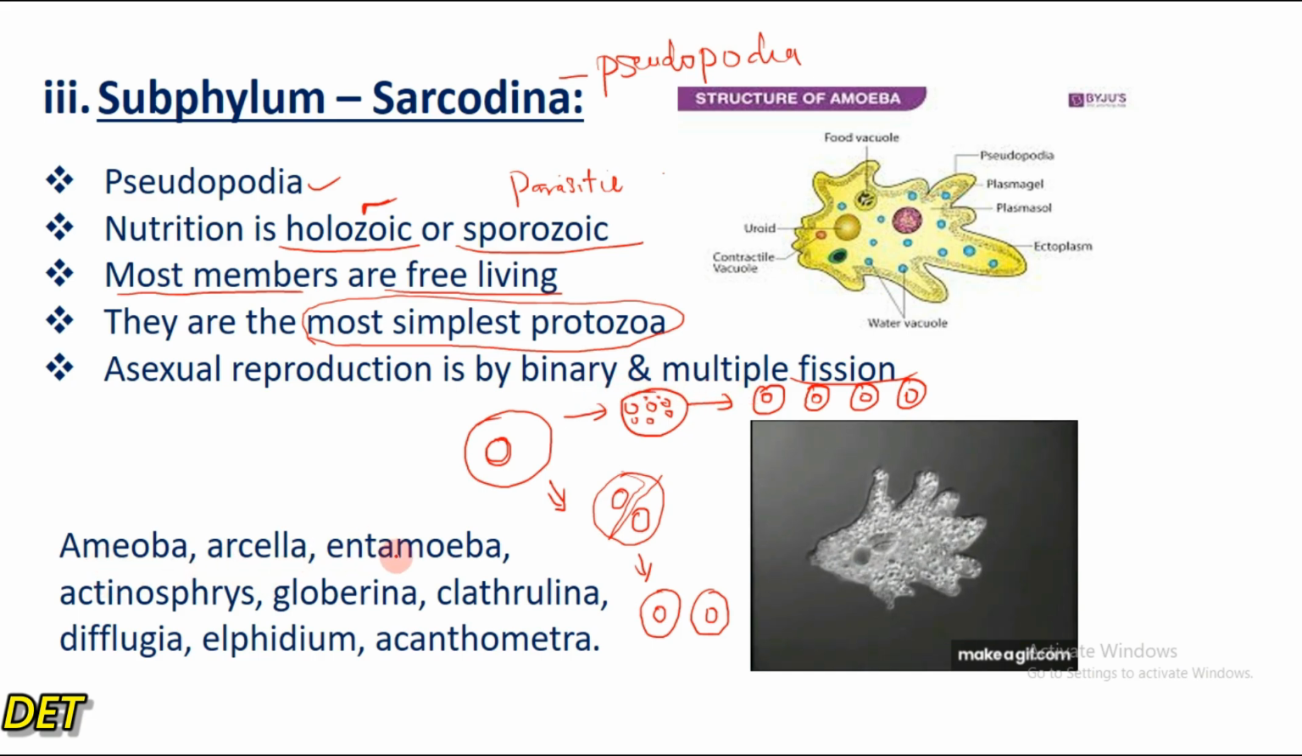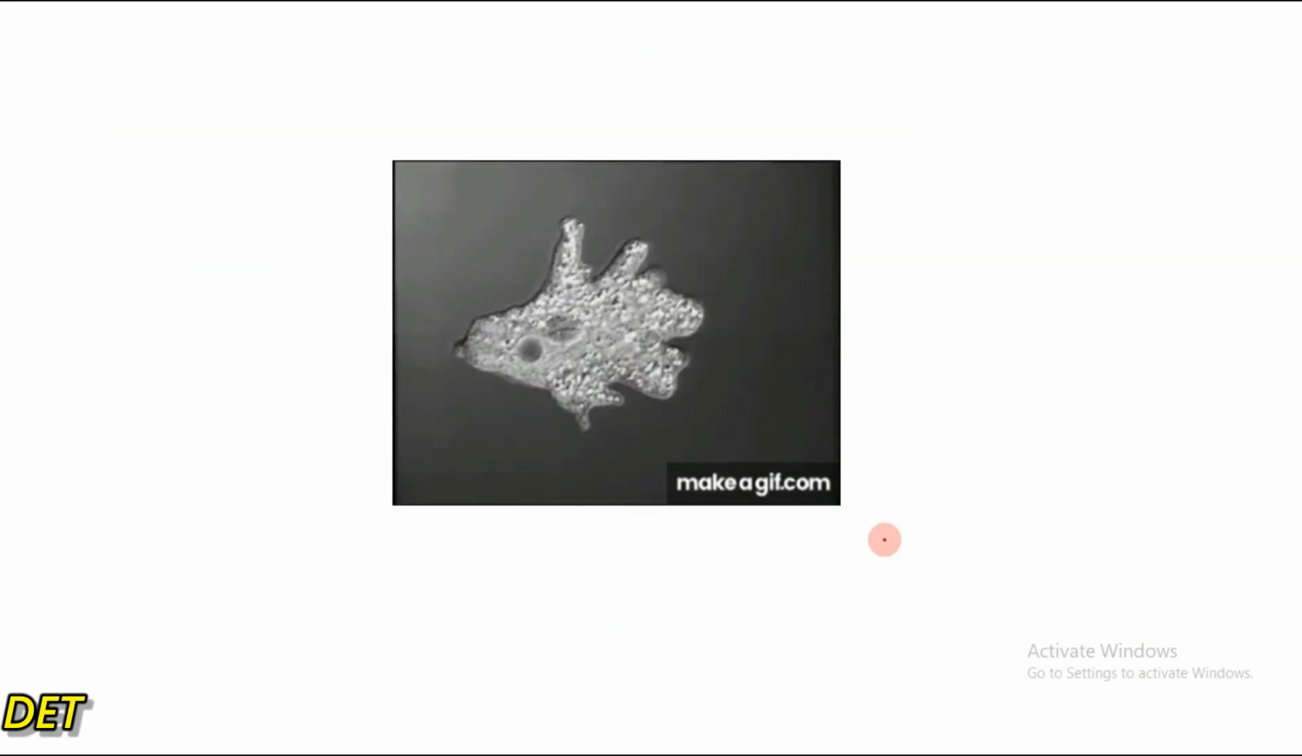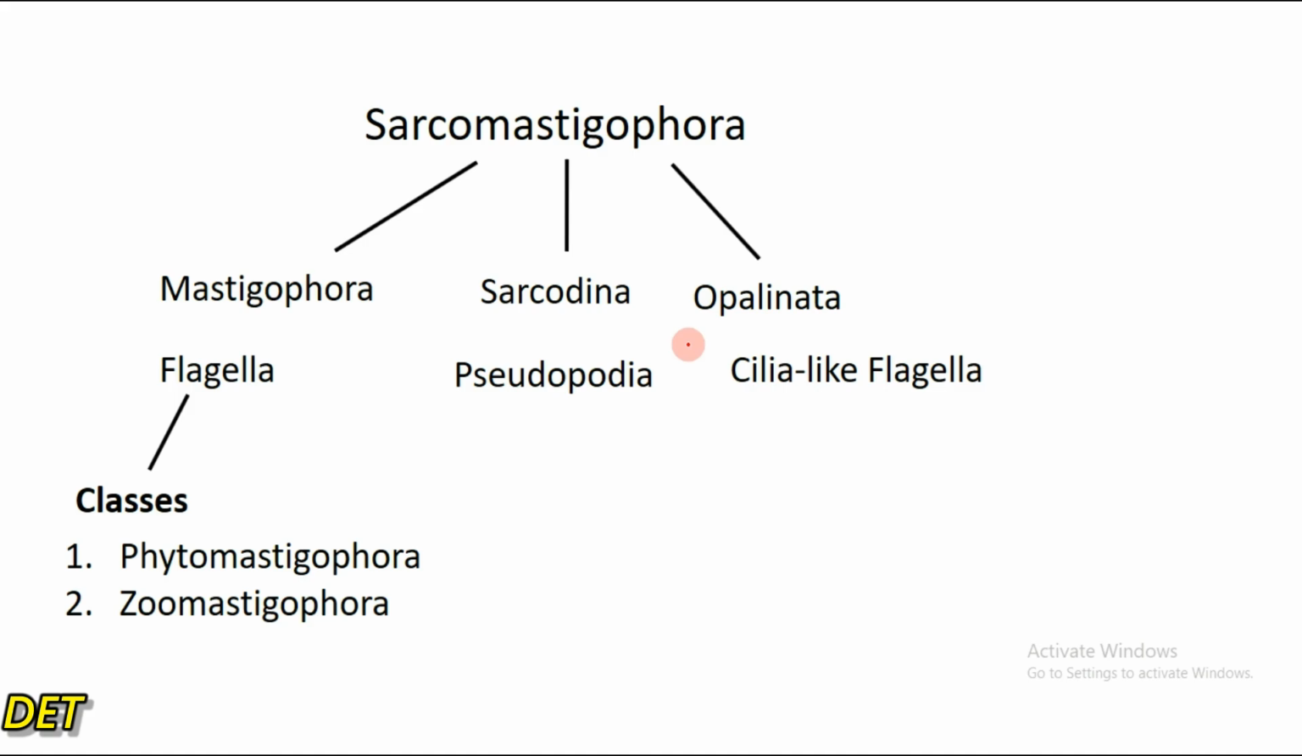Examples are amoeba, arcella, entamoeba, actinophrys, globigerina, clathrulina, difflugia, elphidium, acanthometra. So all these are examples of the subphylum Sarcodina, right? They move with the help of pseudopodia. So if you look here, you can see that the pseudopodia is extending, which is the false feet. That is how they move. As it extends, the organism moves alongside, right?